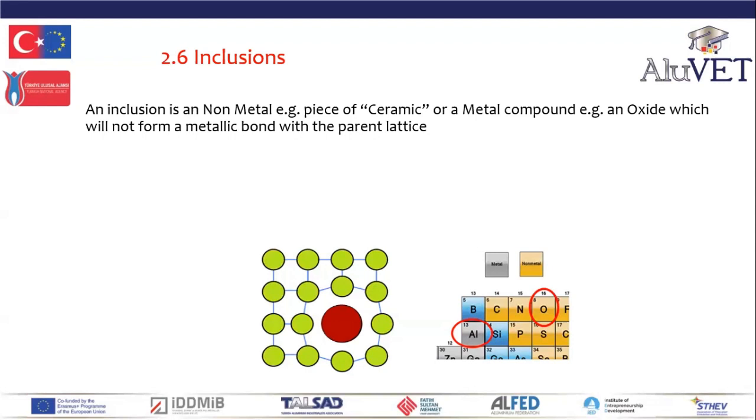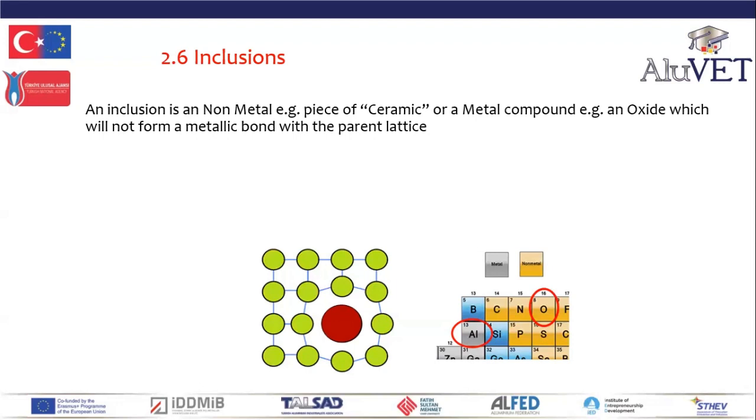Inclusions have a different bonding. Inclusions form ionic or covalent bonds. Don't worry about what they actually are, but inclusions have a different bonding mechanism to metals. Metals form a metallic bond. Inclusions have different bonding structures, and inclusions are predominantly oxides, so they are ceramics, non-metals.